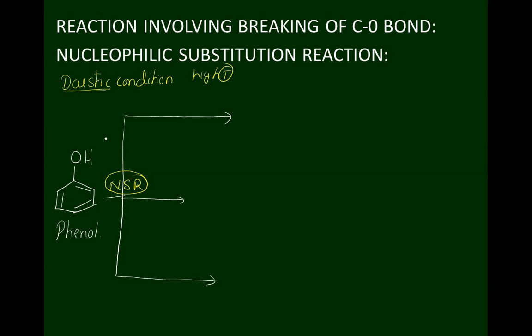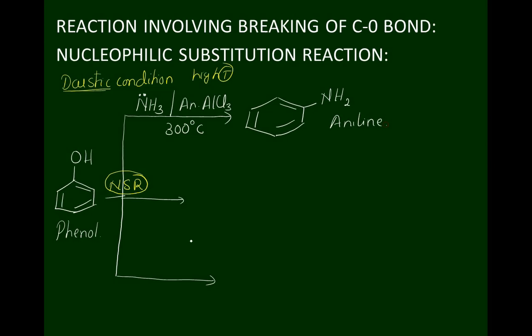Some examples. When phenol is made to react with ammonia, nitrogen carries lone pair electrons, therefore it acts as nucleophile, in presence of anhydrous aluminum chloride, and the reaction mixture is heated up to 300 degrees Celsius. The OH group of phenol is replaced by the nucleophile NH2 group to form aniline. So when phenol is treated with ammonia in presence of anhydrous aluminum chloride under drastic condition, aniline is obtained.